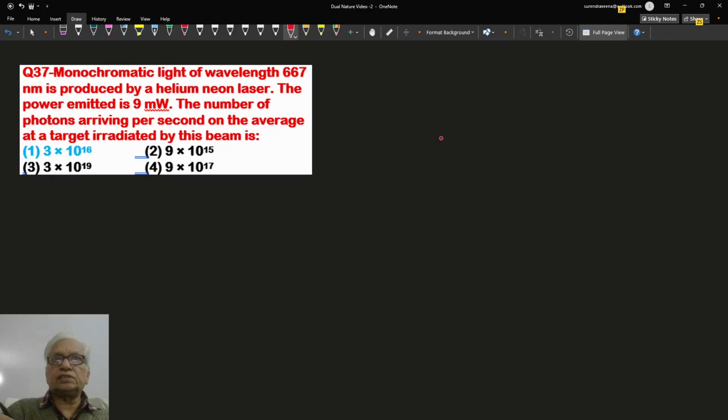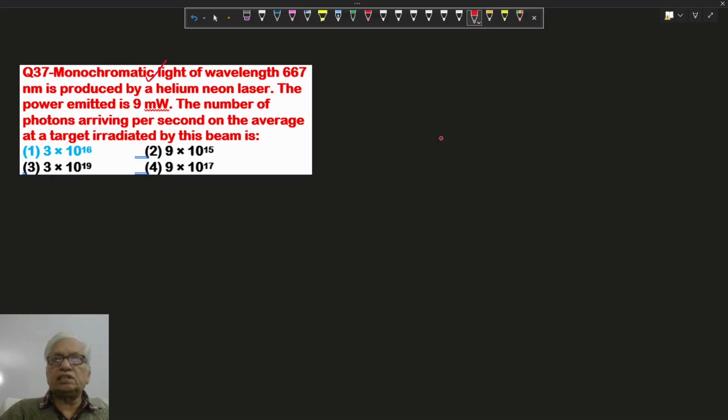Hello, in this question, monochromatic light means single wavelength. This is given as 667 nanometer, produced in a helium neon laser, with power 9 milliwatt. The number of photons arriving per second on average at a target irradiated by this beam, that is n, is what we have to find out.